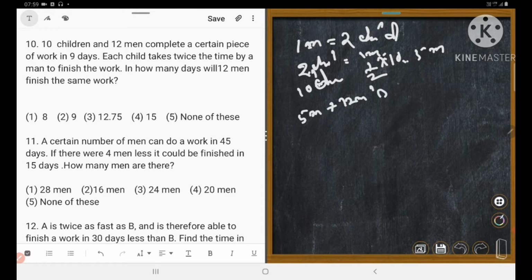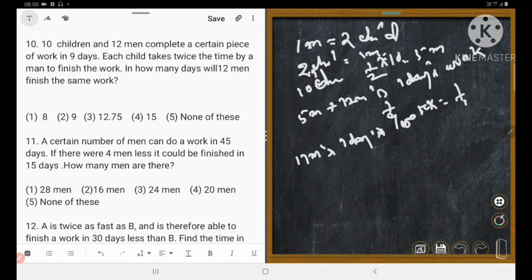So 1 day's work is equal to 1/9 part, because they complete it in 9 days. That means 1 day's work is 1/9th. So therefore this is 17 men. 1 day's work is equal to 1 upon 9 into 17.